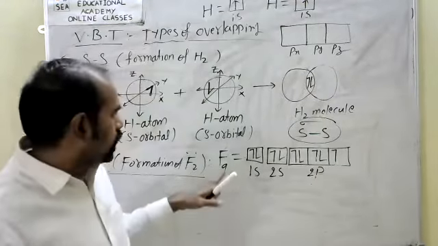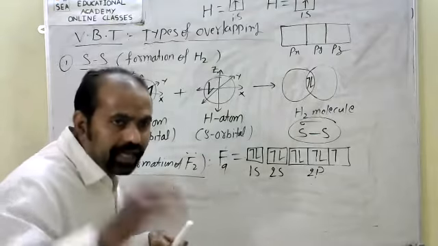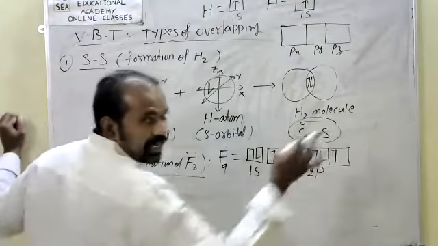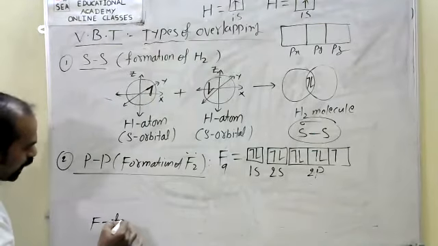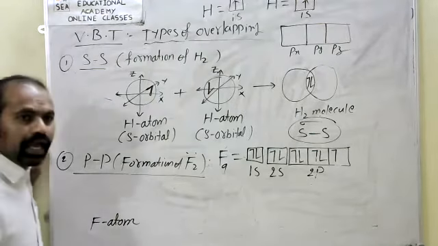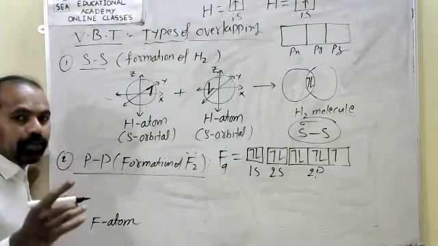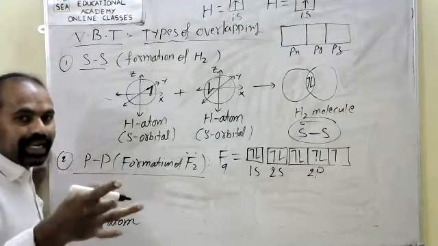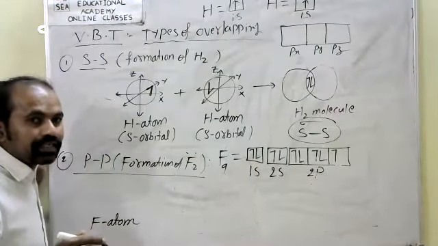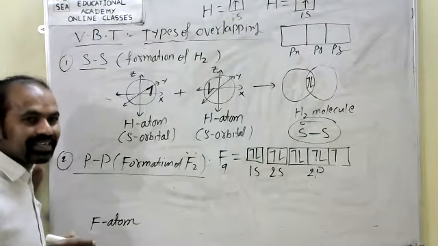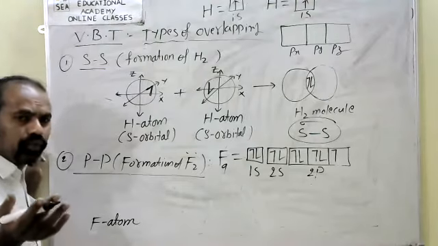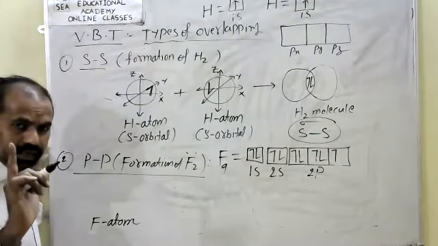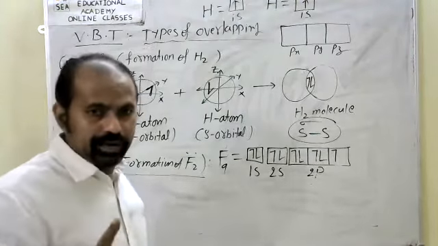Now, each fluorine is like that. I have taken the first fluorine atom, with its 2pz orbital. What is the shape of a p orbital? Dumbbell shape.